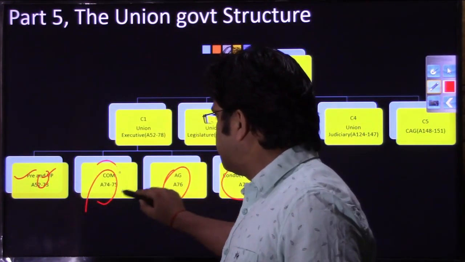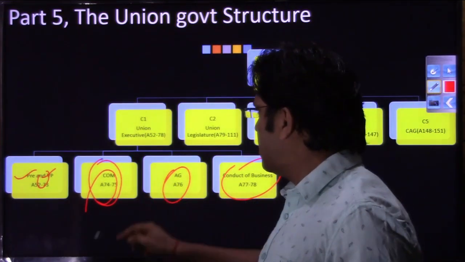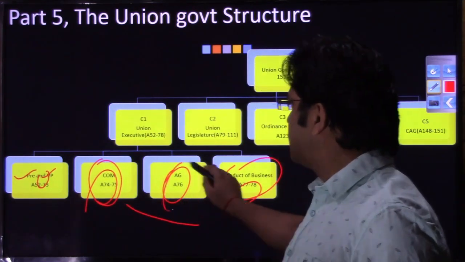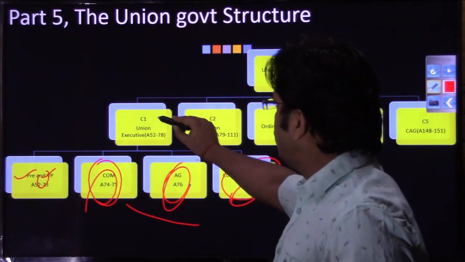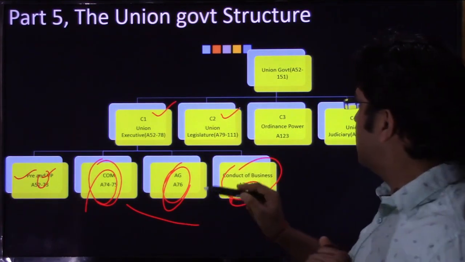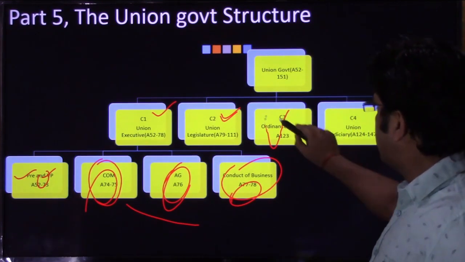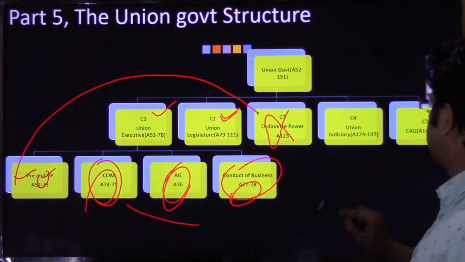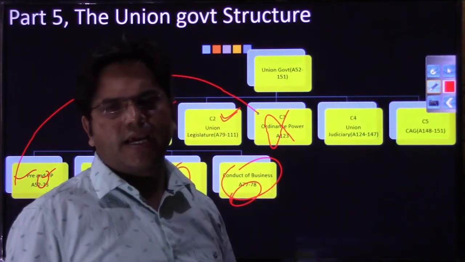Then in the next two chapters we'll cover Prime Minister and Council of Ministers, and in the same we will cover this portion as well. And in the third chapter we'll cover Attorney General of India, and with completion of Attorney General of India, our Union Executive will be over, and then we'll delve into the Parliament chapter according to Laxmikant, and that will be called Union Legislature, right? This ordinance power of President we already have done along with this chapter, right? So we need not do this.